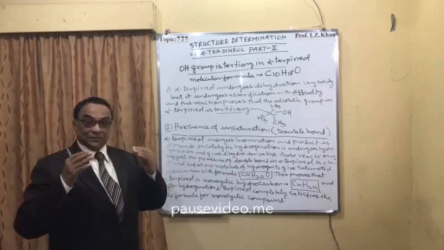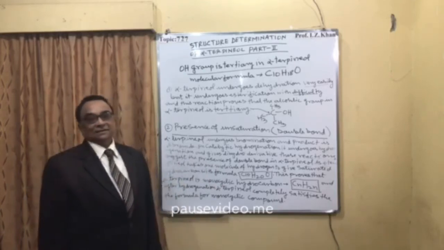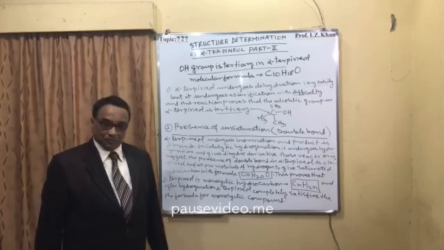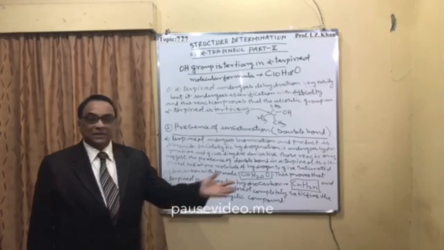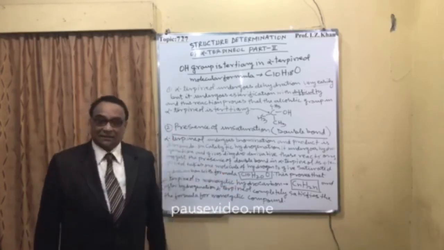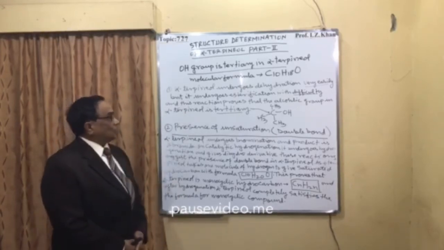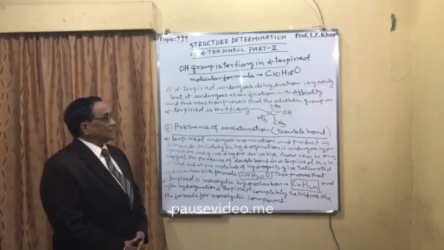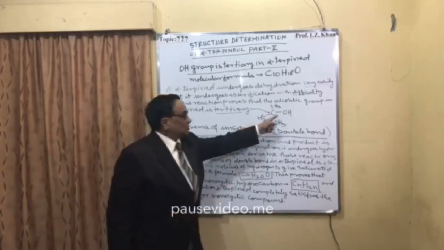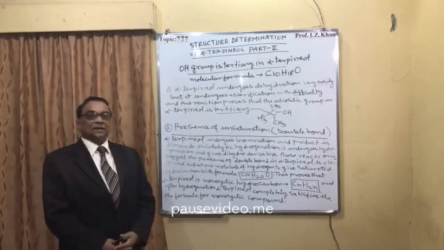And once an alcohol is very stable, it will not be easily dehydrated. You cannot remove the alcoholic group. It will be difficult because it is more stable. Once it is at the tertiary position, it will be easily dehydrated, and the esterification will be very, very difficult. So it dehydrates very easily, but it undergoes esterification with difficulty. And this reaction proves that the alcoholic group in alpha terpineol is tertiary, and this is the tertiary position of the alcoholic group. Number two, presence of unsaturation, that is a double bond.